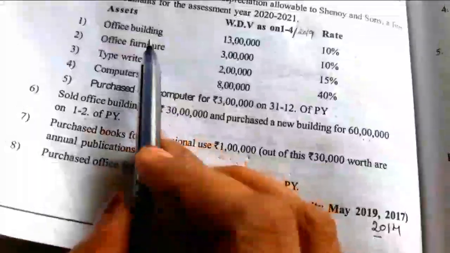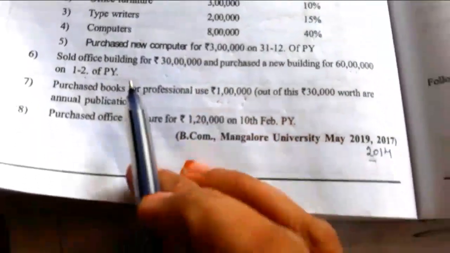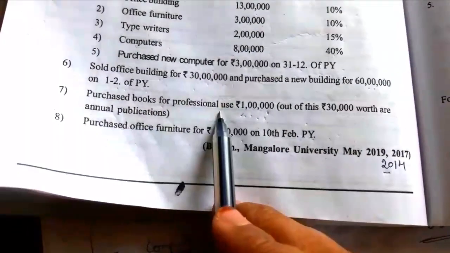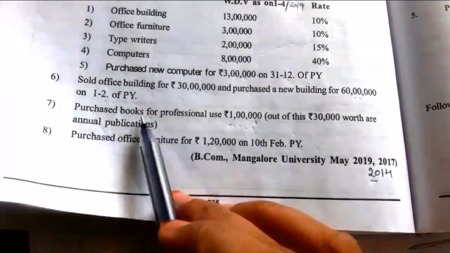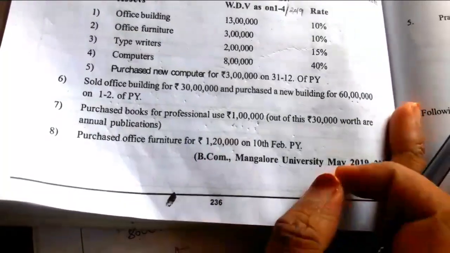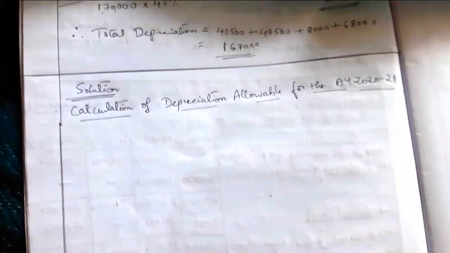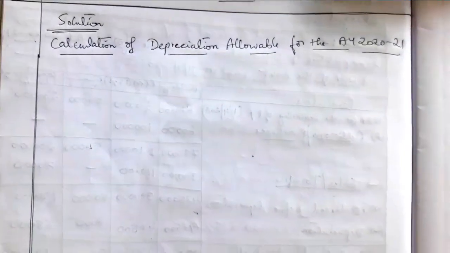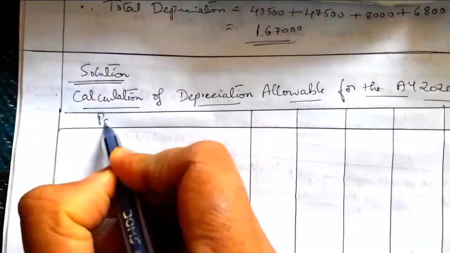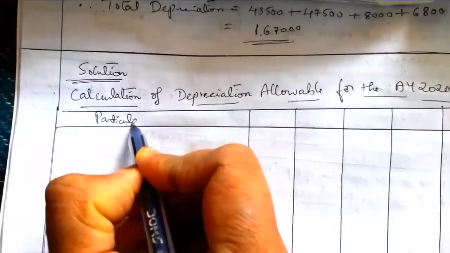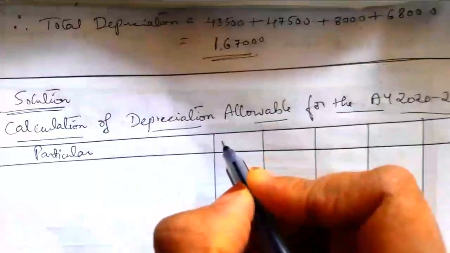So here there are 4 blocks of assets and there is one more, books, purchased in the year. In order to write these purchases we need one more column. So draw 5 amount columns and one particular column. The first amount column is for the building.